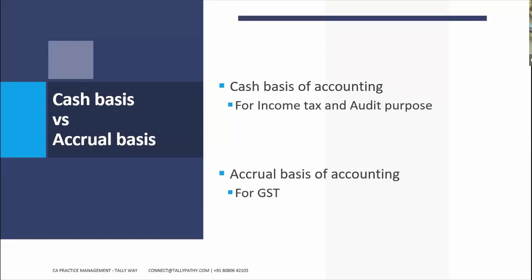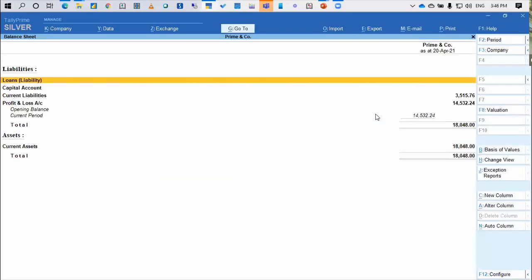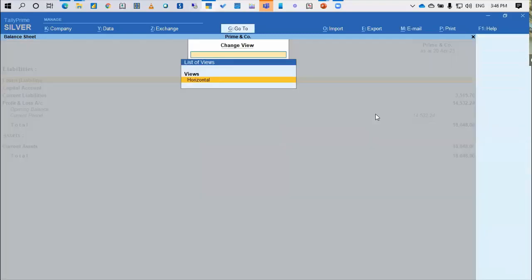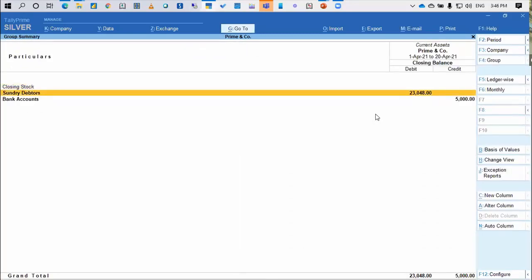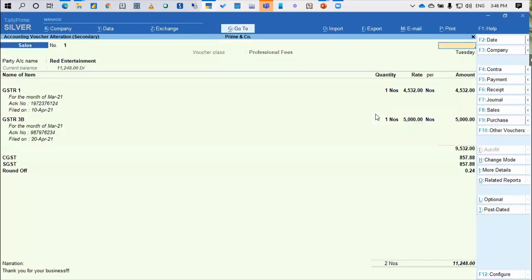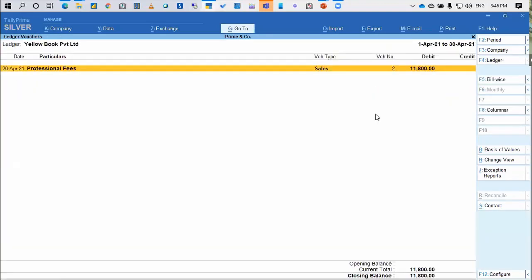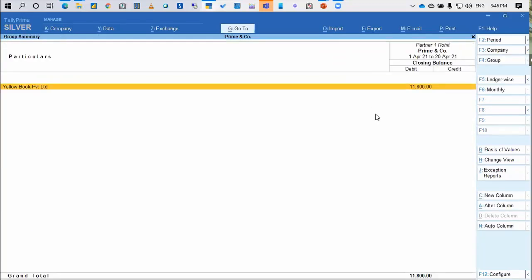However, at the end of the year, when I want to convert my books of accounts from accrual basis to cash basis, what I will do is, let's say I go to Tally, I go to the balance sheet. I'm just changing it to the horizontal view. So there are two ledgers which are outstanding. I know about this. So now what we should do is, my year is completed. Till now I have maintained my accounts on the accrual basis. Now I want to convert this onto the cash basis.